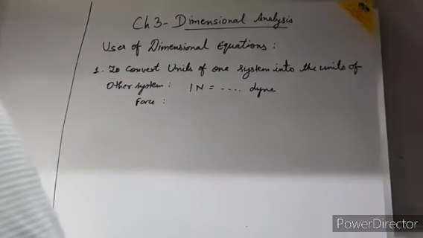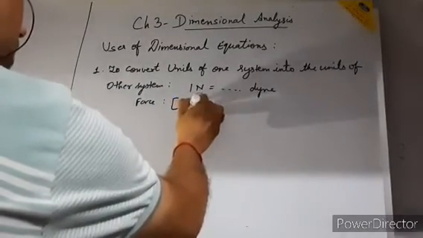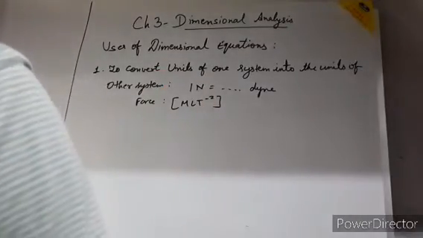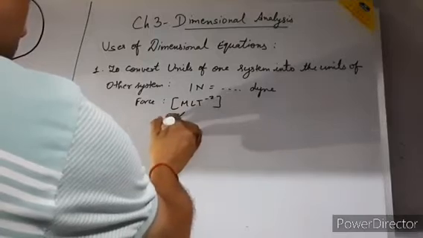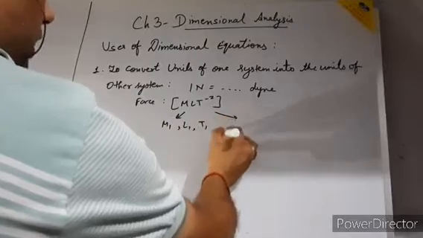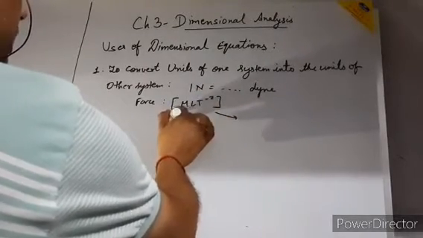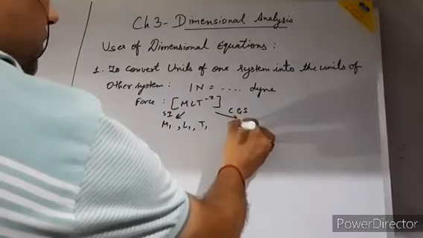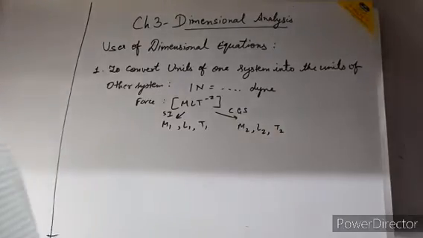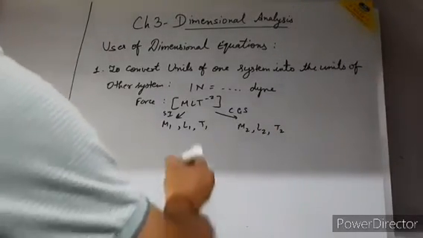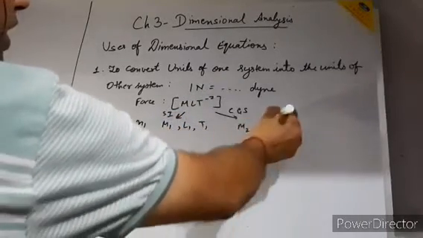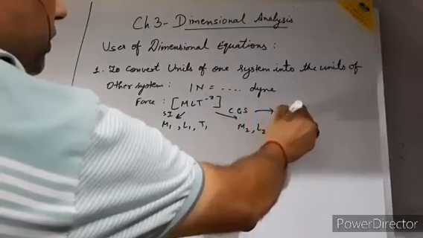The Newton is the unit of force, so the dimension of force is MLT to the power minus 2. In the first system, it is M1, L1 and T1. The first system means SI and the second system means CGS, and I am assuming it is M2, L2 and T2. The numerical value associated with SI is N1, and the numerical value associated with CGS is N2.